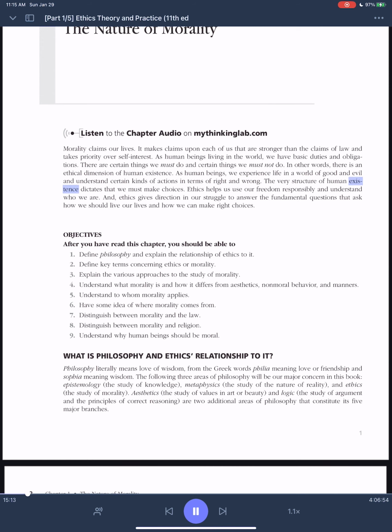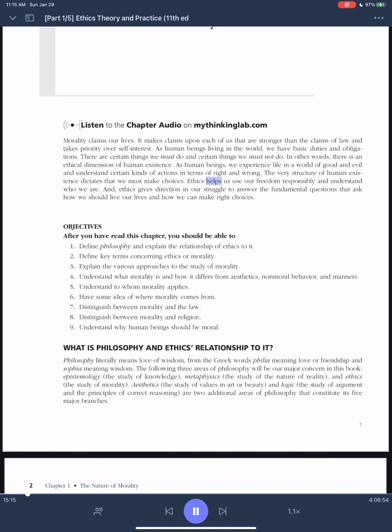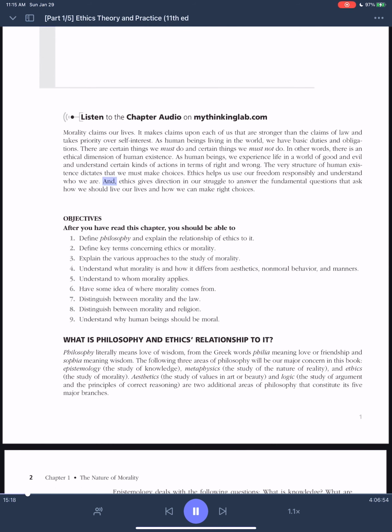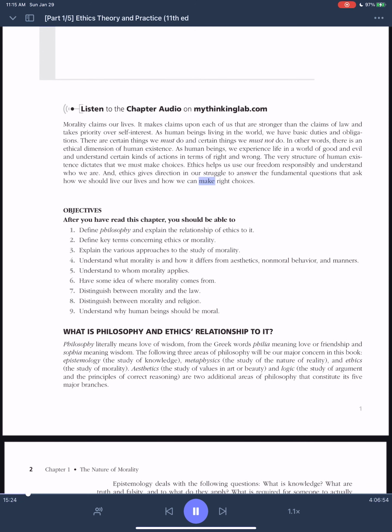The very structure of human existence dictates that we must make choices. Ethics helps us use our freedom responsibly and understand who we are. And ethics gives direction in our struggle to answer the fundamental questions that ask how we should live our lives and how we can make right choices.